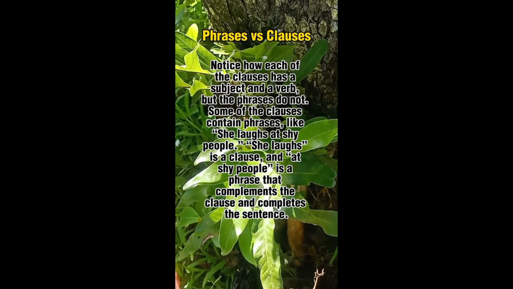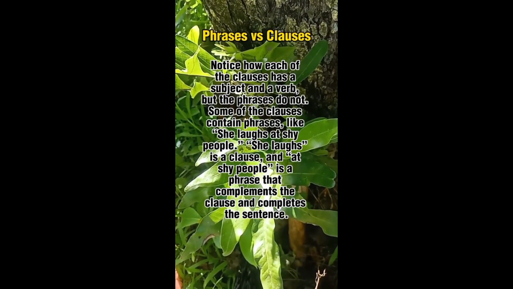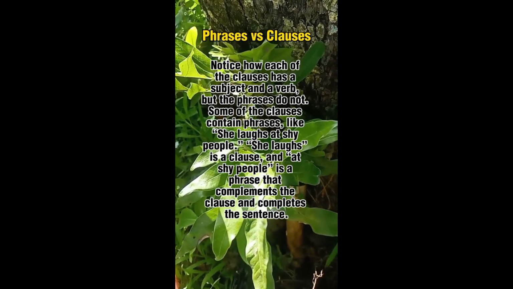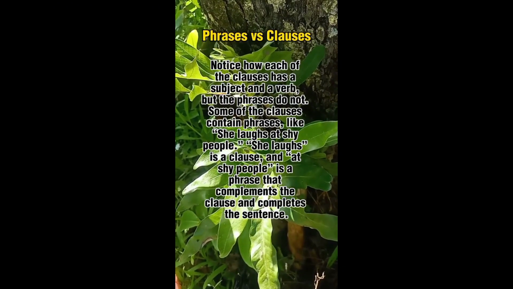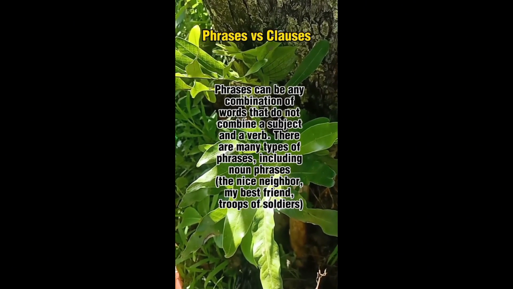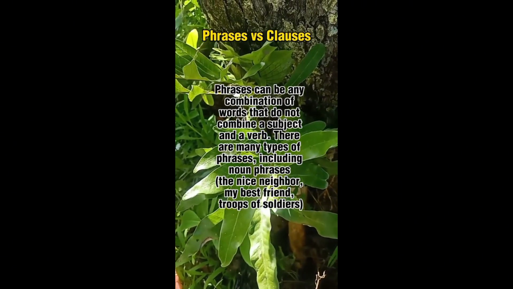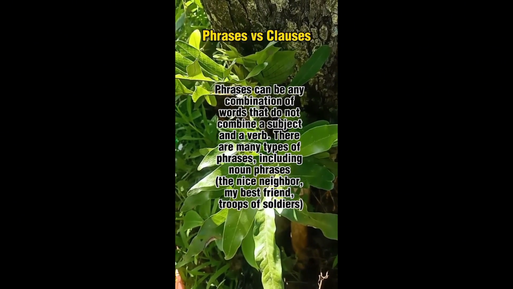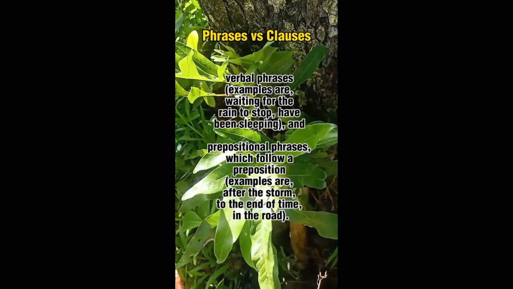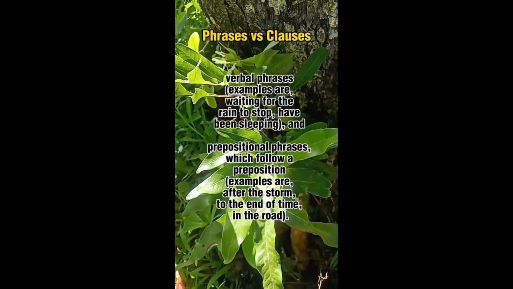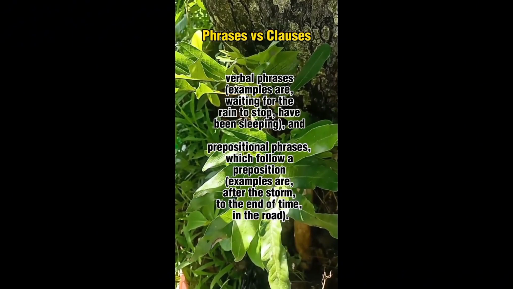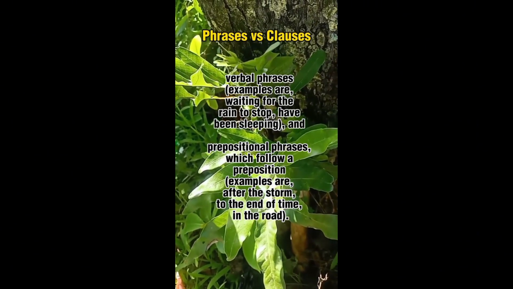Notice how each of the clauses has a subject and a verb, but the phrases do not. Some of the clauses contain phrases, like "she laughs at shy people." "She laughs" is a clause, and "at shy people" is a phrase that complements the clause and completes the sentence. Phrases can be any combination of words that do not combine a subject and a verb. There are many types of phrases, including noun phrases: the nice, near, honest friend, troops of soldiers. Verbal phrase examples are: waiting for the rain to stop, have been sleeping. Prepositional phrases, which follow a preposition, are: after the storm, to the end of time, down the road.